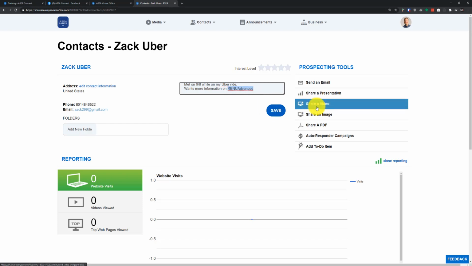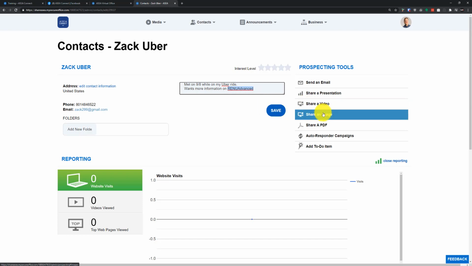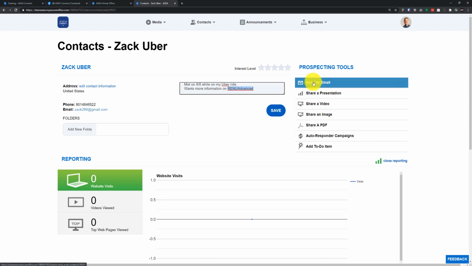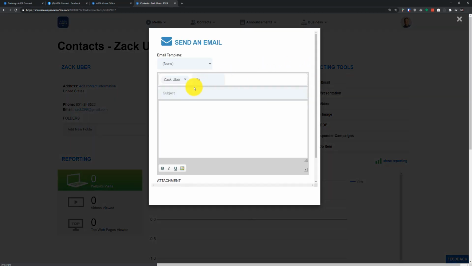You can share a video directly, you can share an image, you can share a PDF, you can send a raw email to Zach by clicking this button here at the top under Prospecting Tools. Let's click on Send an Email. Now in my case, I have a few different email templates that I've used here. So if you guys don't have any, we'll talk about that later on in our call.